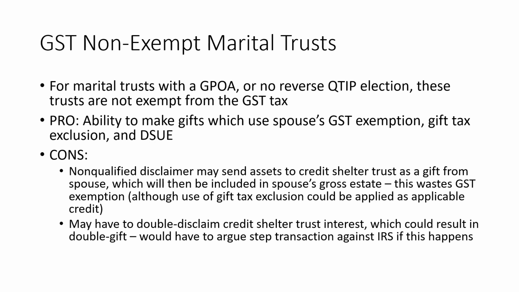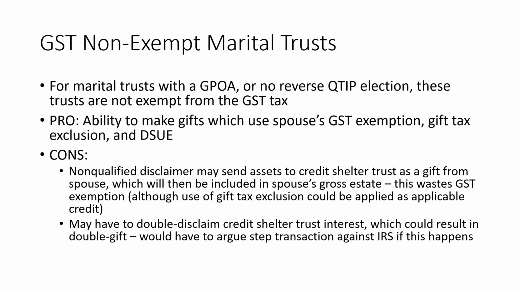So we're going to look just at the non-qualified disclaimer first because the terms of the trust often have disclaimer language which may send these assets not to skip persons or non-skip persons but instead to a credit shelter trust which benefits those persons plus the spouse. So, since the spouse is usually a beneficiary of that credit shelter trust where assets flow after the non-qualified disclaimer, this will be a gift to the credit shelter trust, which will cause that part of the credit shelter trust to be included in the spouse's gross estate due to their retained beneficial interest.